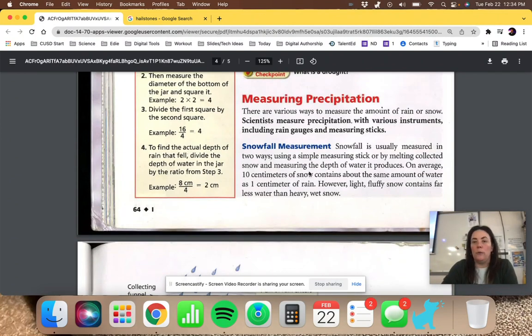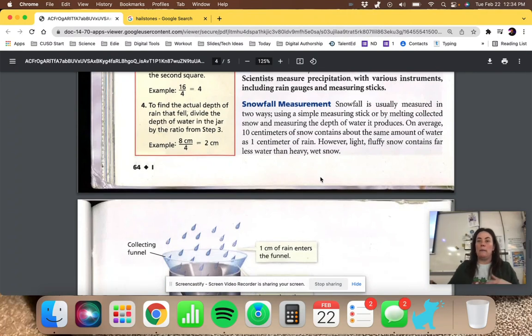Snowfall is usually measured in two ways: using a simple measuring stick or by melting the collected snow. So if we want to know, you'll hear like how many inches of snow you'll get. You'll basically just put this in the ground and you would say, oh, that's 6 inches of snow. You can measure it quite simply that way. Or they usually melt it down.